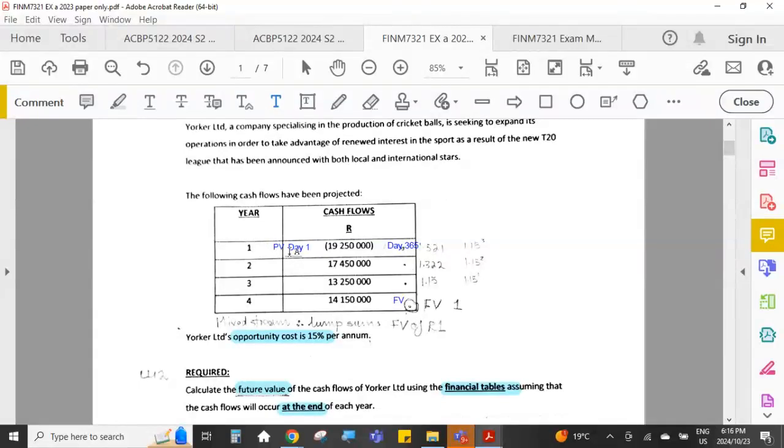Day 1 of year 1 is where our present value would be, and day 365 of year 4 is where our future value would be. Because they say the cash flows occur at the end of the year, our cash flow will only occur on day 365.